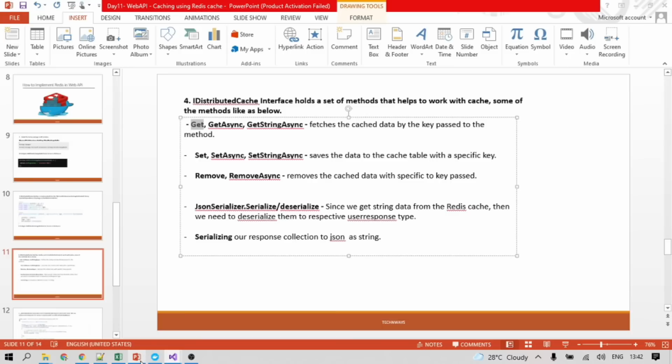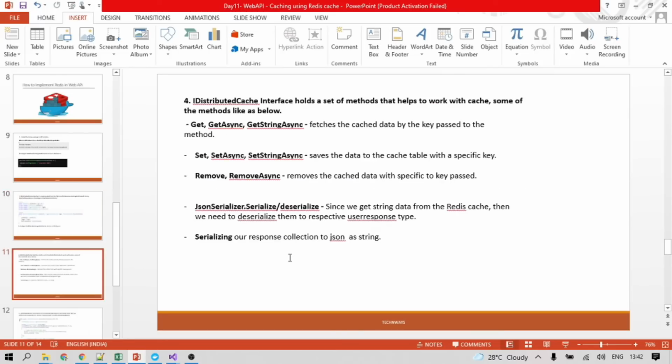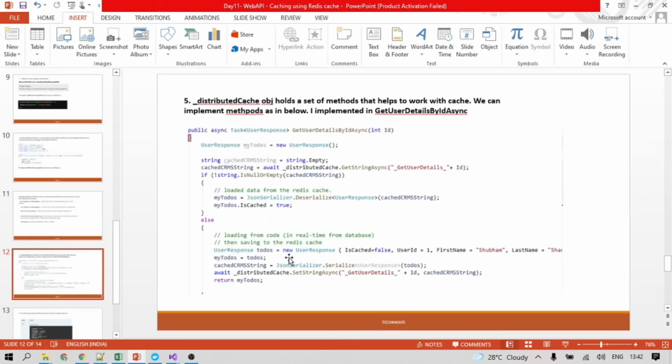So next we need to configure our class for the Redis cache. The middleware we already configured, meaning whatever dependency we require has already been loaded into our application through the middleware.